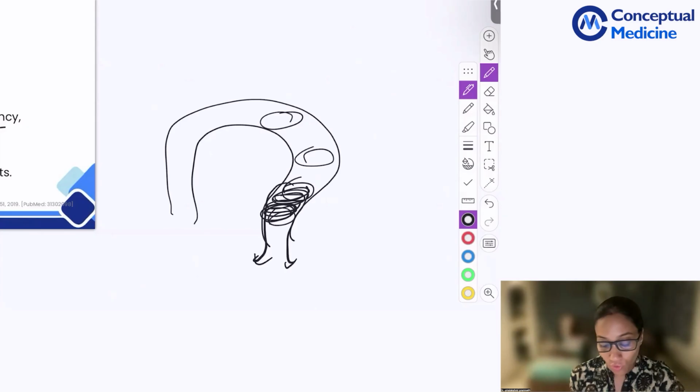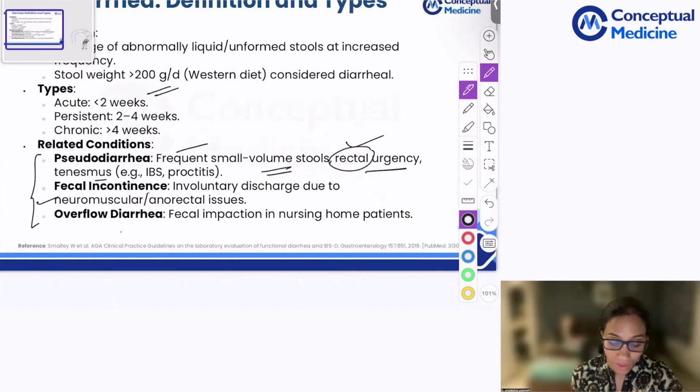So when you have this kind of seepage through the sides, always do a rectal examination and see if you have stools obstructing. Because what is coming out as liquid may not actually be diarrhea. It may be seepage from around the impacted stools.